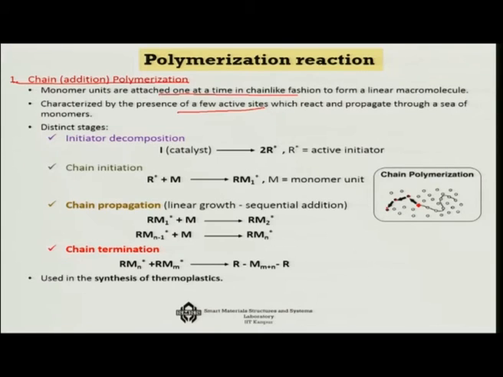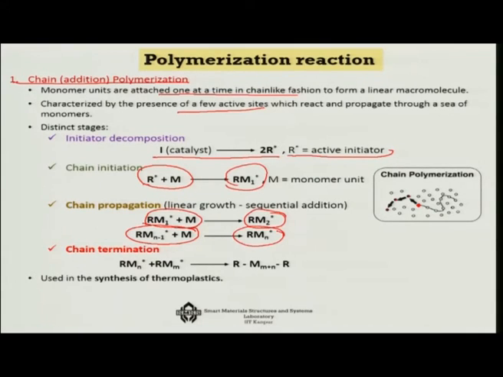In fact, this will come as a catalyst is getting broken, then it decomposes, then the active initiator R* will come. The moment R* reacts with a monomer, you get the first active unit, that is RM1*. Then as the chain propagates, this RM1* will react with another monomer to get RM2*. Then that process will continue, like one RM(n-1)* will give you an RMn*.